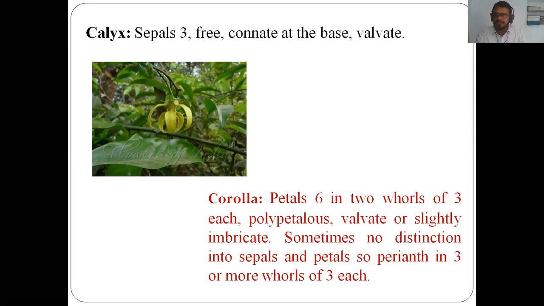So in case of green champa or hirva champa, there are 6 petals in 2 whorls of 3 each. They are polypetalous with valvate or slightly imbricate aestivation. But sometimes there is no distinction into sepal and petal. So perianth is in 3 or more whorls of 3 each.